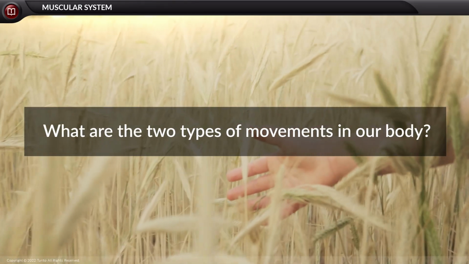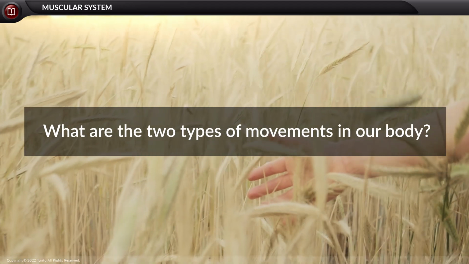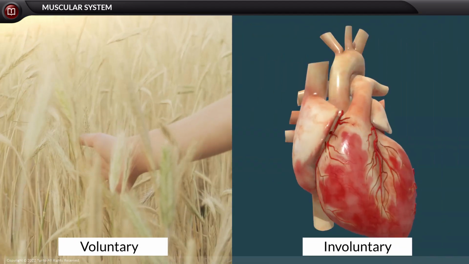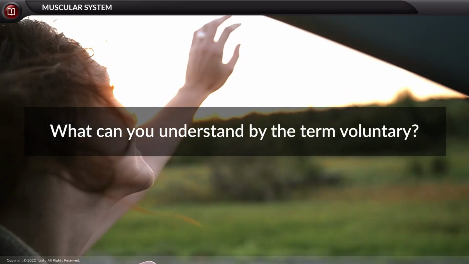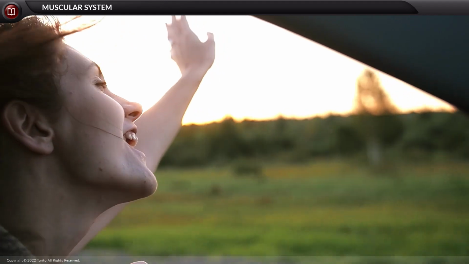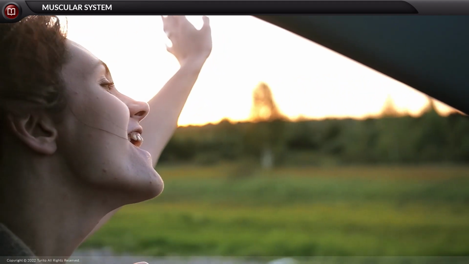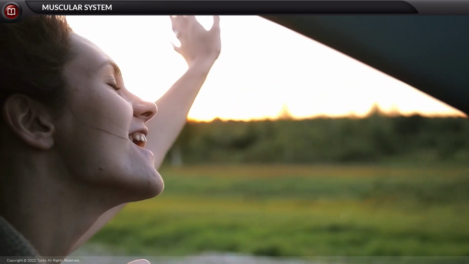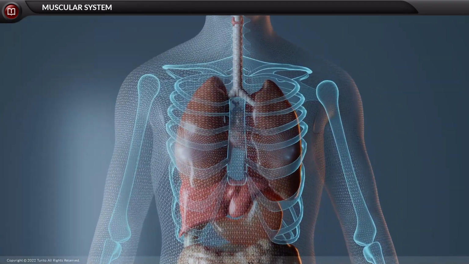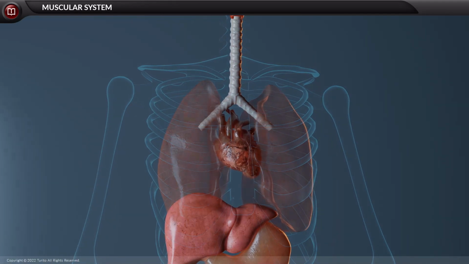What are the two types of movements in our body? The two types of movements are voluntary or involuntary. What can you understand by the term voluntary? Yes, voluntary movements are conscious movements under our control, like moving the hand. On the contrary, involuntary movements are without our conscious effort and are not under our control, like heartbeat.